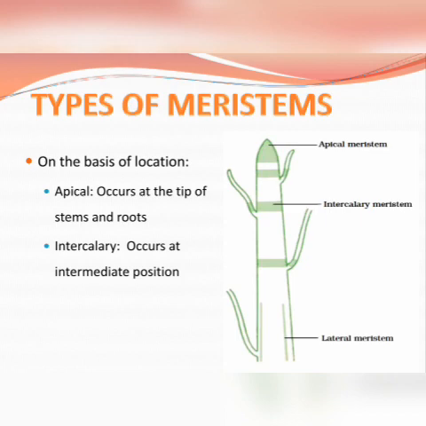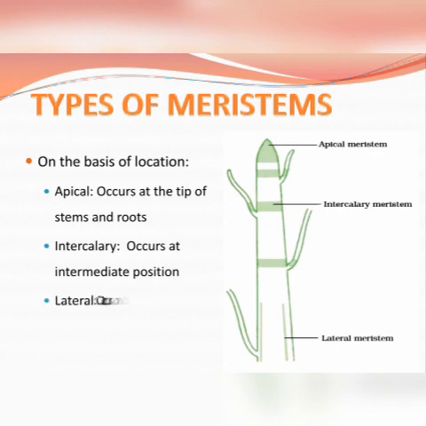That means the positions at the base of the leaves, base of the internodes, below the nodes. So this type of intercalary meristem helps in the growth of leaves and internodal region, right? The apical helps in the growth of the length of root and stem.